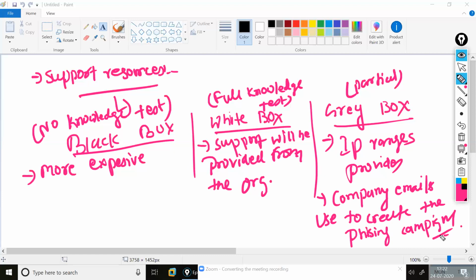So these are the examples and the knowledge levels for my black box, white box, and then the gray box. Clear?